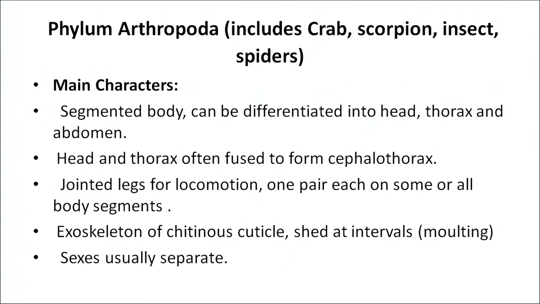Their exoskeleton is made up of chitinous cuticle shed at intervals. This process is called molting. Now their sexes are usually separate. Arthropods are further divided into four classes. That is, first is Crustacea, the second is Myriapoda, third is Insecta, and fourth is Arachnida.